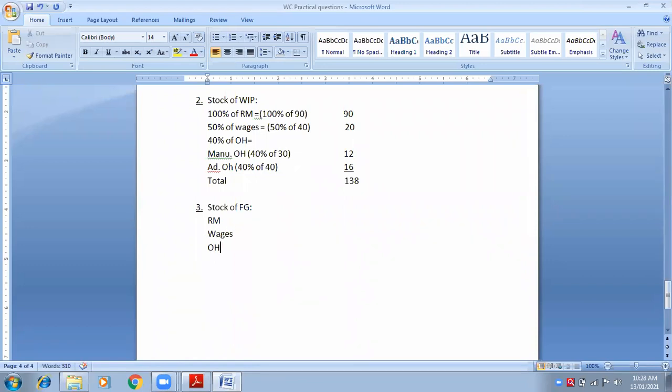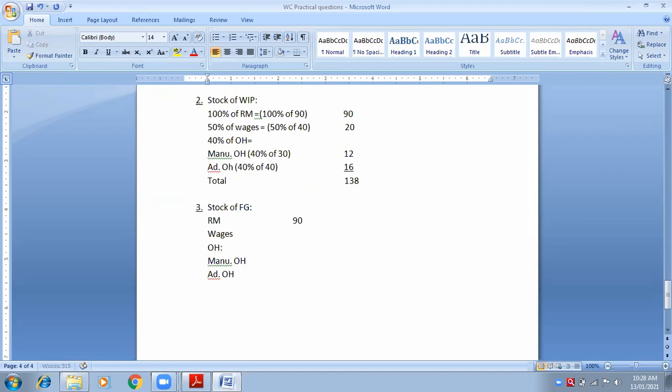Wages, raw material and overheads. But here I have two overheads. One is manufacturing and the other one is administrative overheads. So all these things we will consider for calculation of total cost. Tell me, raw material per unit is 90, correct?